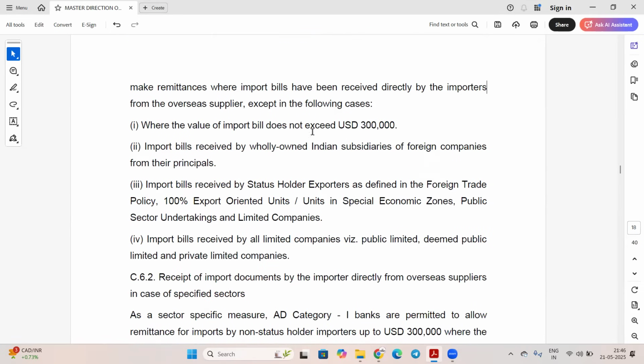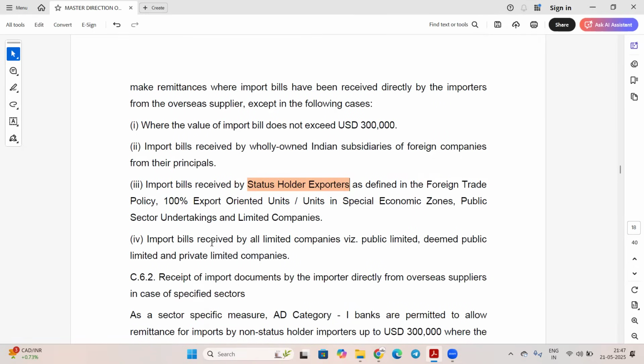Where the import bill does not exceed 3 lakh dollar. Import bill received by a wholly owned Indian subsidiary of a foreign company from their principals. Import bill received by a status holder exporter as defined in the foreign trade policy. So in these cases the bank can make the payment. Any status holder exporter who has received import documents directly will present the documents in the bank, and the bank will make the payment.